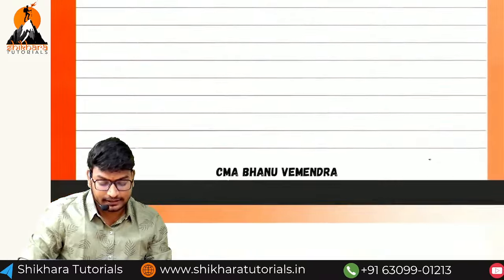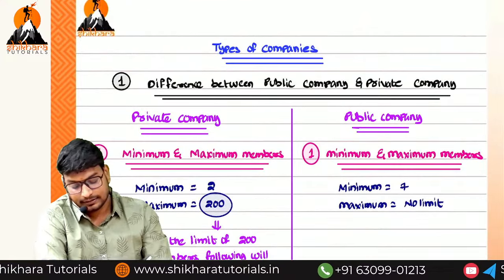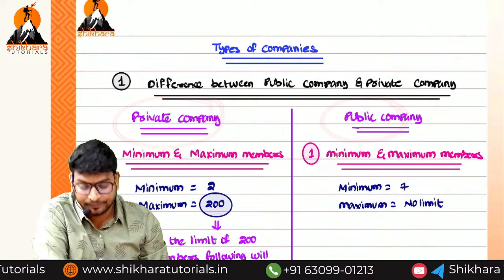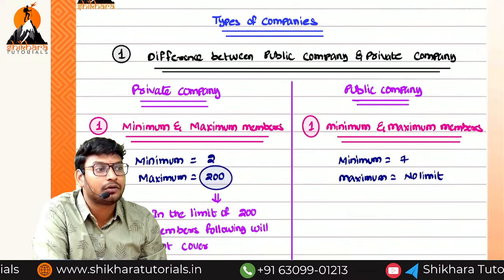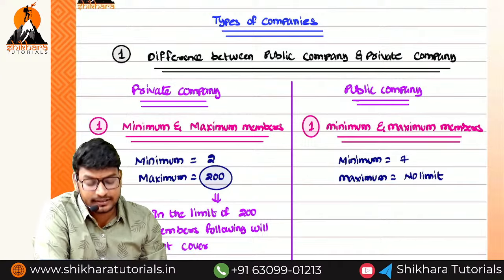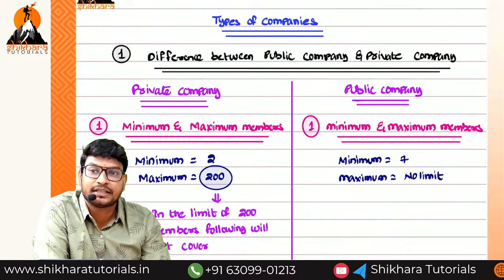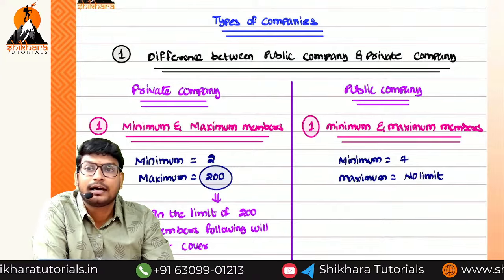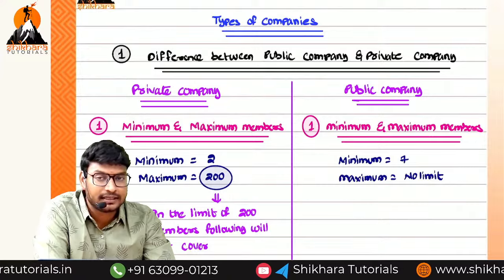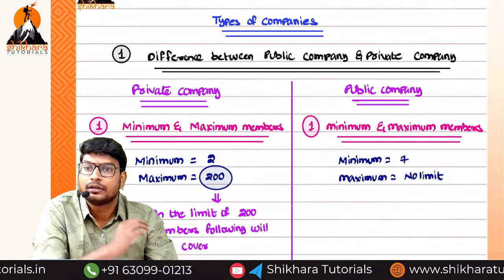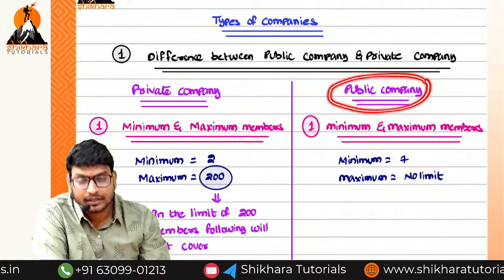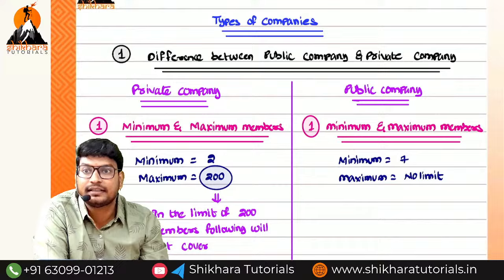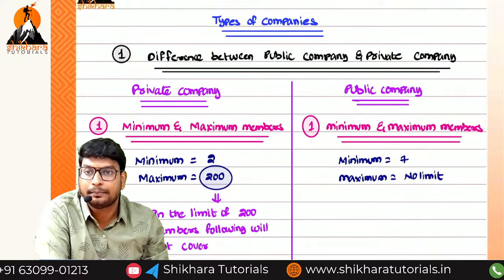Next we saw the types of companies. The first primary difference is private company and public company. There is a lot of difference between a government company and a public company. What is a government company? A company in which a minimum of 51% of the paid up share capital is held by the central government or state government or both. That is called a government company. In a public company, there is no government holding, but there is public participation. Other than family members, the public can also participate.